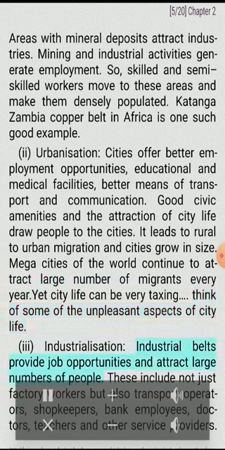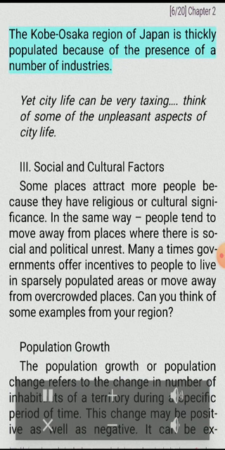Industrialization. Industrial belts provide job opportunities and attract large numbers of people. These include not just factory workers but also transport operators, shopkeepers, bank employees, and other service providers. The Kobe Osaka region of Japan is thickly populated because of the presence of a number of industries. Yet city life can be very taxing. Think of some of the unpleasant aspects of city life.